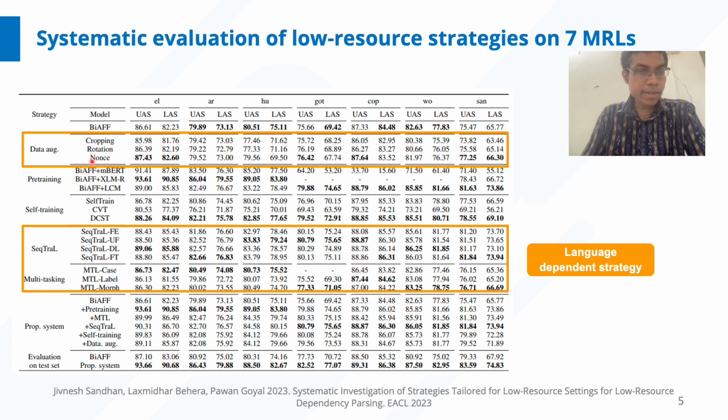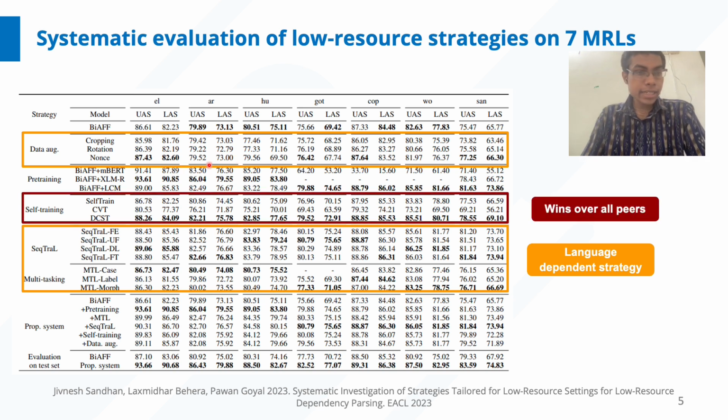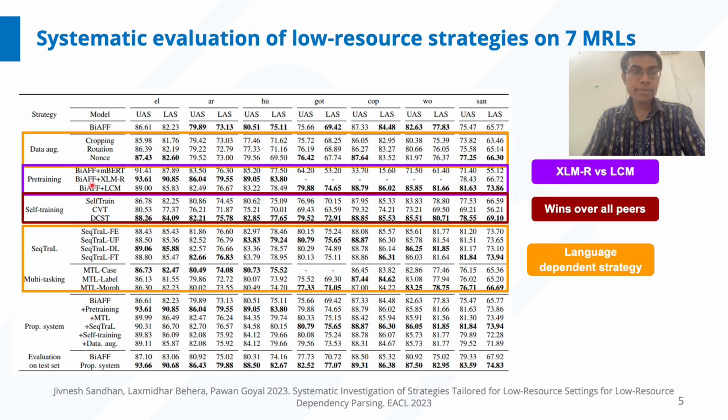For data augmentation, sequential transfer learning and multitasking, we found that the strategies are language dependent. We did not observe any trend in the languages. Then in self-training, we found that the DCST variant outperformed in all the settings. In pre-training, we found an interesting observation. For languages which are covered in the pre-training of the language model, XLMR is outperforming, but on the contrary, for the languages which are not covered in the pre-trained multilingual language model, the LCM pre-training is helping.